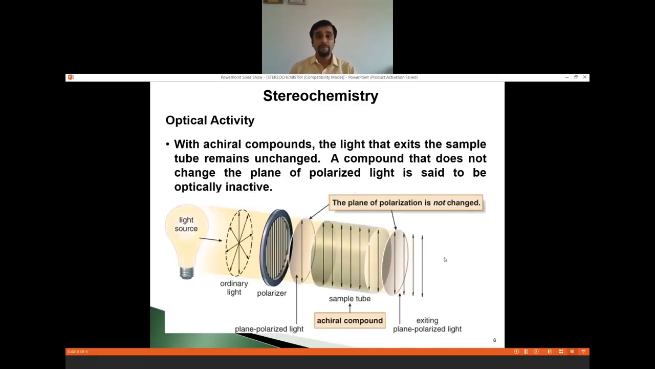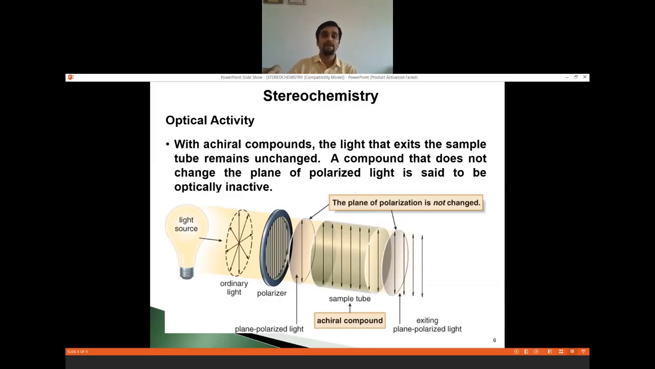Now, this is the polarimeter tube, or the instrument polarimeter, where ordinary light is converted into plane polarized light by passing through the polarizer. You see, the waves are vibrating only in one direction. Now, when you talk about the tube which is filled with achiral molecules, achiral means the carbon is not chiral. If the tube is filled with that solution, the light straight away passes through that solution.